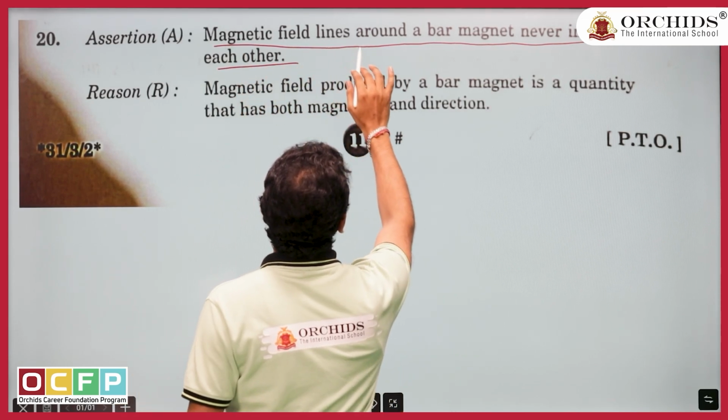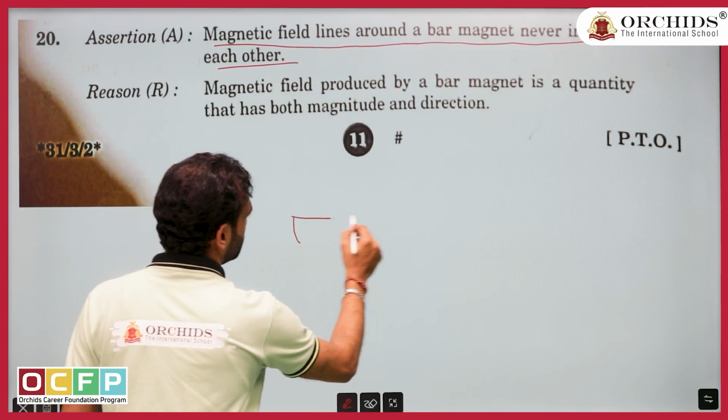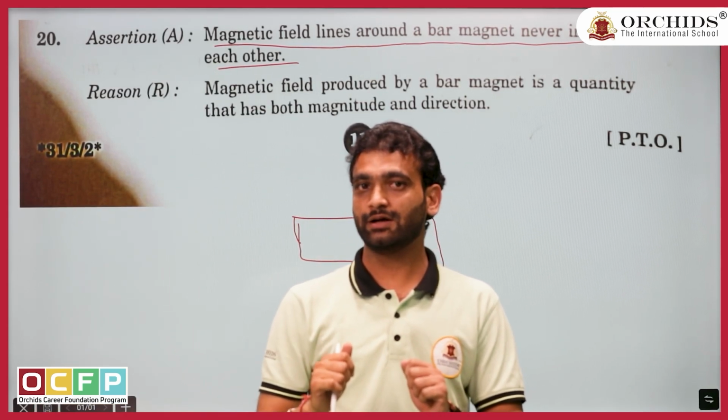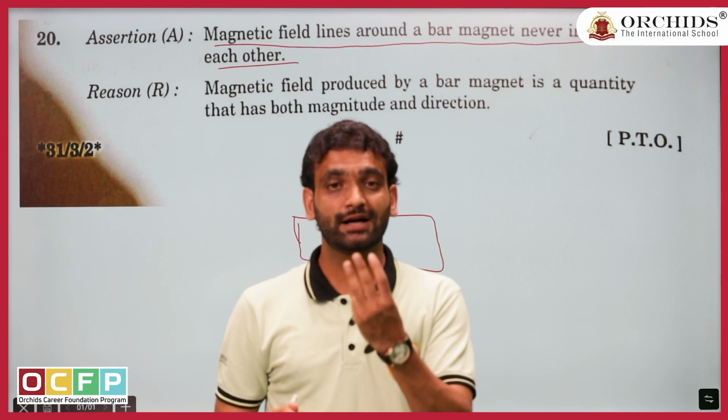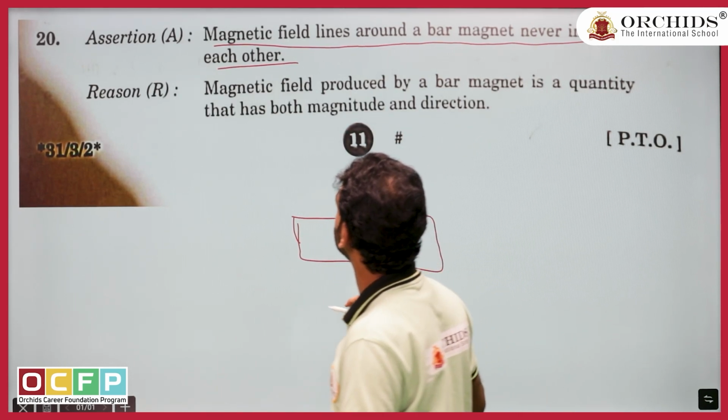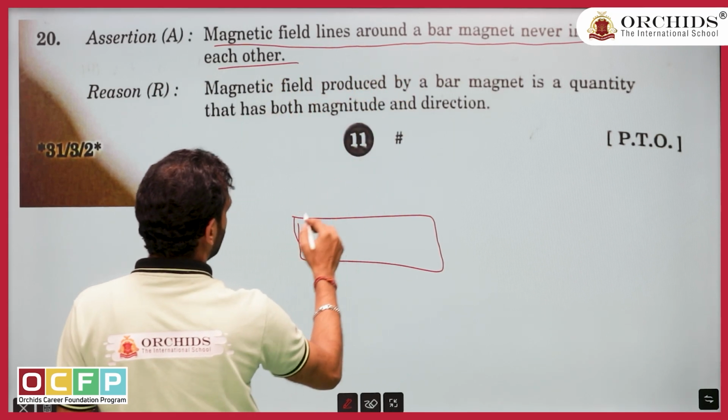Question is saying magnetic field lines around a bar magnet. See, if you analyze the paper, this is the second question on bar magnet. Again, there is one more question. There are 3 questions on the bar magnet. First, let us solve the question. Magnetic field lines around a bar magnet.